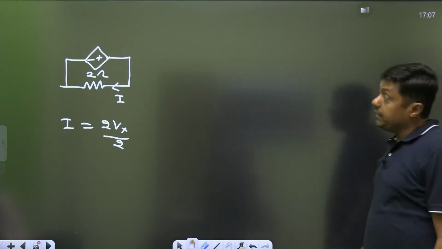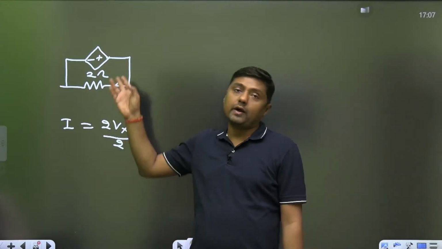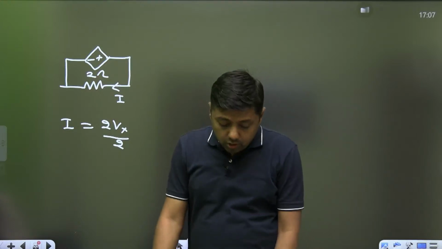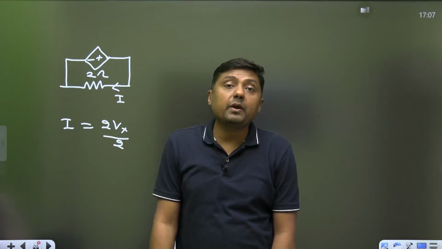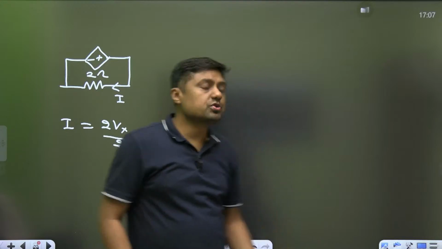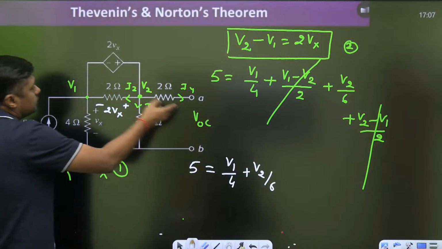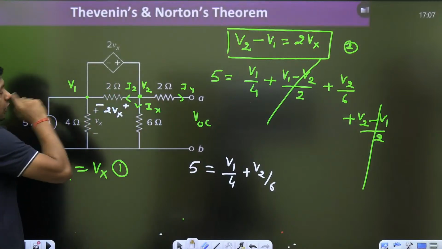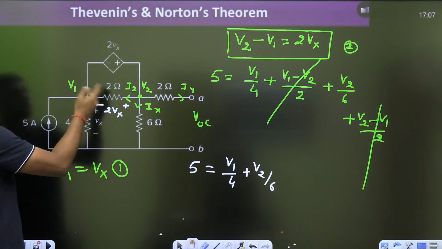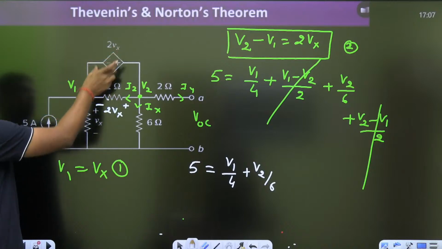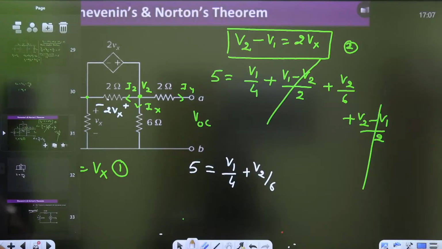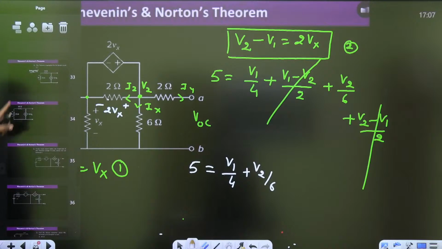That is important. If the power dissipation across the circuit is asked, then you have to find the power dissipation across the 2 ohm resistor. Today I have already solved one question where the dependent source depends upon that resistor. So again you have to consider it. But in this question, if we want VOC, there is no relation between VOC and 2 ohm. We want ISC, there is no relation between ISC and 2 ohm. Whether the 2 ohm is present or not, or any other ohm is present, this voltage will remain the same, 2Vx. That's why no need to consider it. If the current is asked, then you have to consider it. Okay, so that is the first assignment.